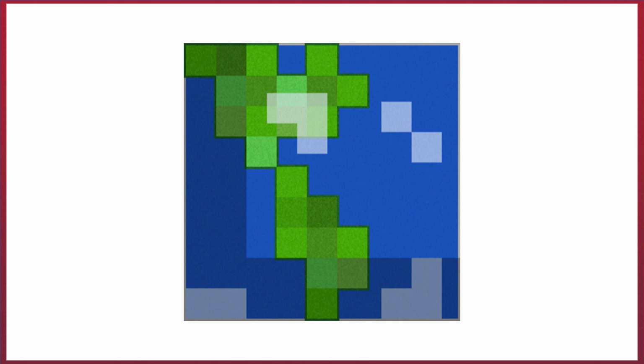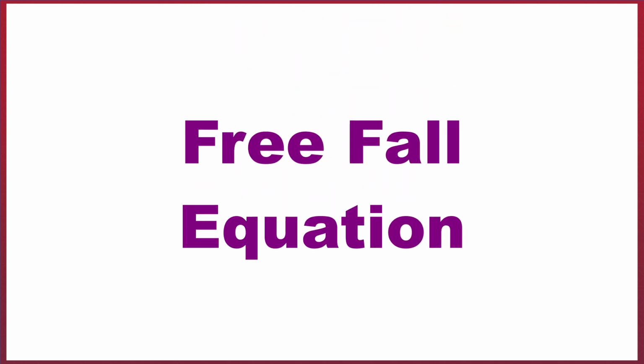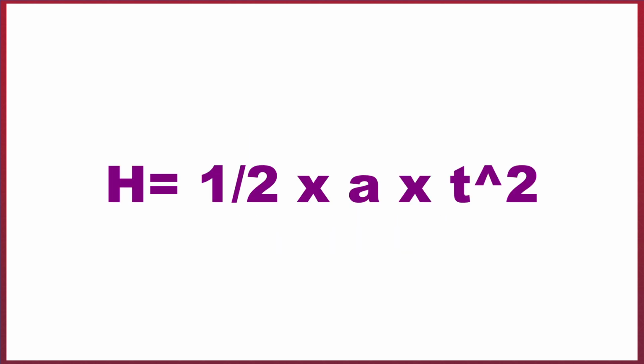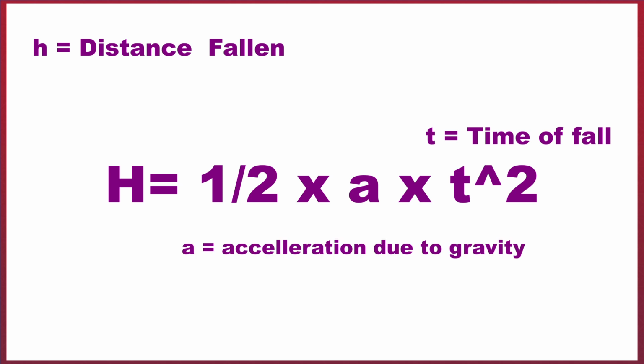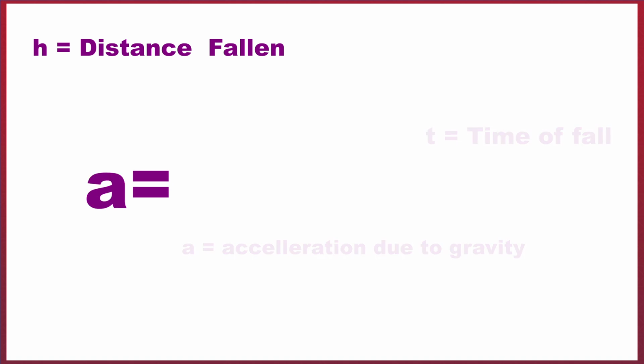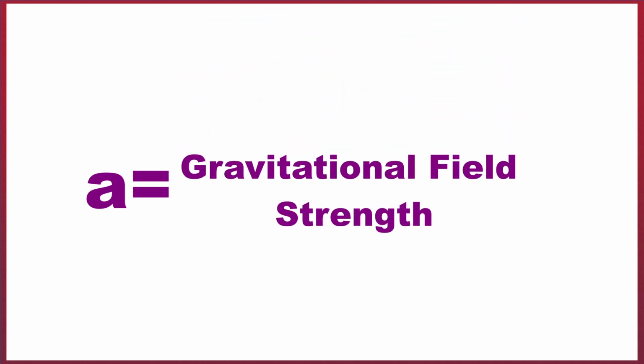If we want to find out the gravitational field strength of our Minecraft world, then we'll have to do a quick practical. The easiest way to figure out the strength of a gravitational field is to use a free fall equation. In this equation, h is the distance you fall from, t is the time you fall for, and a is your falling acceleration due to gravity. The first thing we need to do is to change the equation so that acceleration is the main focus, because acceleration will be equal to the gravitational field strength of the world.